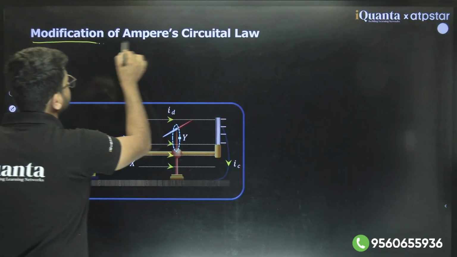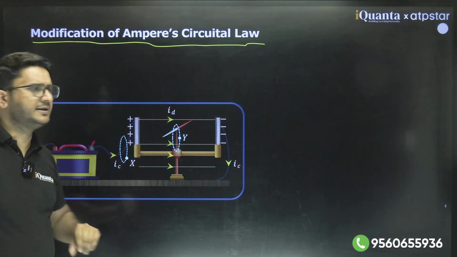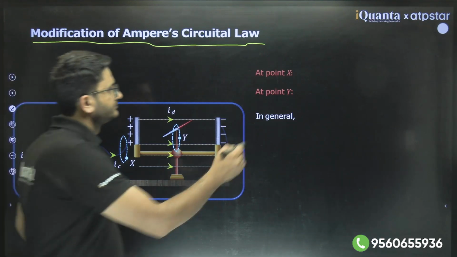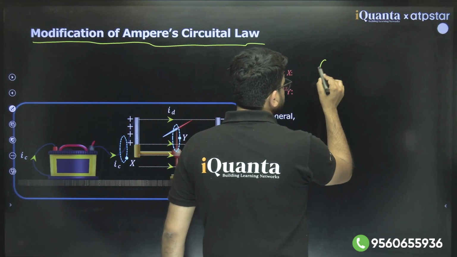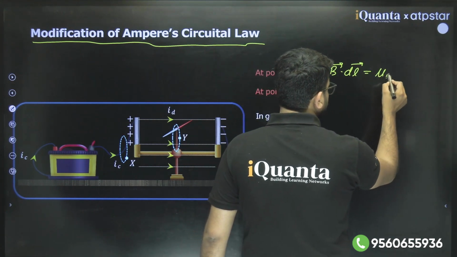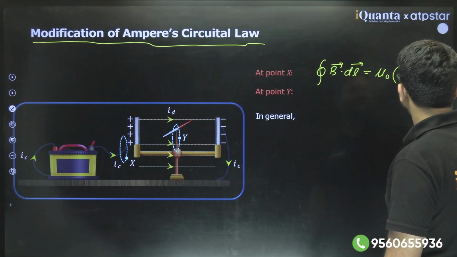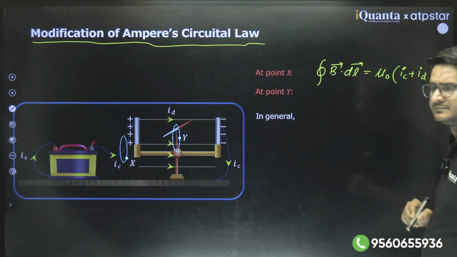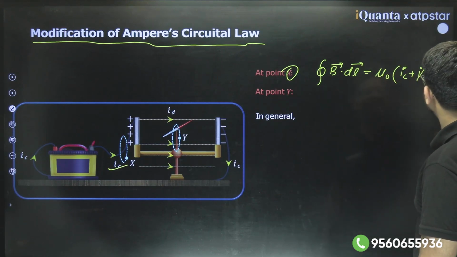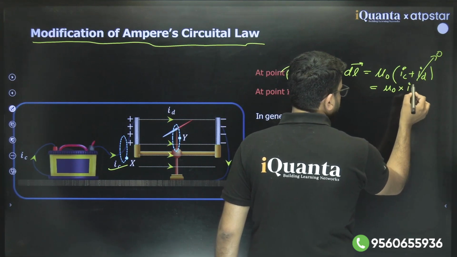Then what modification did he make in Ampere's circuital law in this case? Because there was a magnetic needle, he proposed that for x we can simply write integral of B dot dl equal to mu naught. He said take both the currents: you write conduction current plus you also write displacement current. At x what is happening? Only conduction current is available, no displacement current, so I_D would be 0. So the value would be nothing but mu naught into I_C.